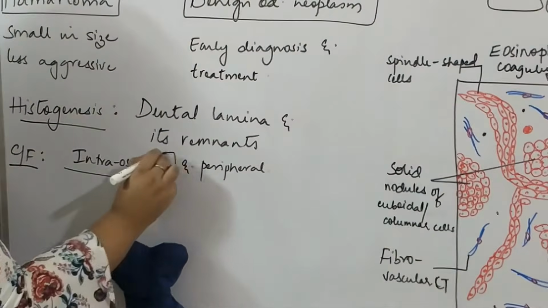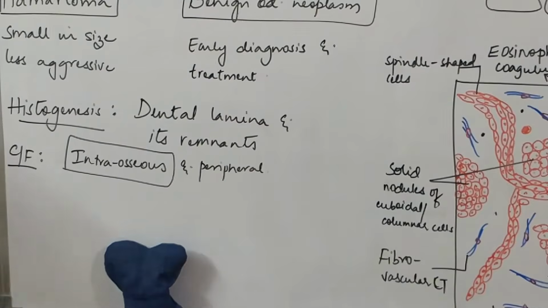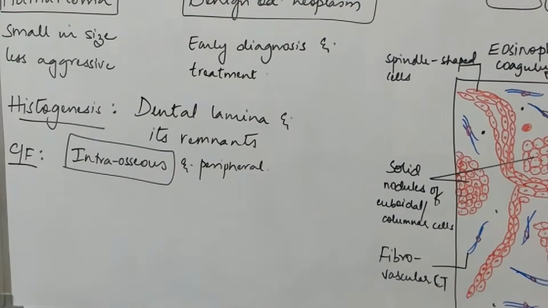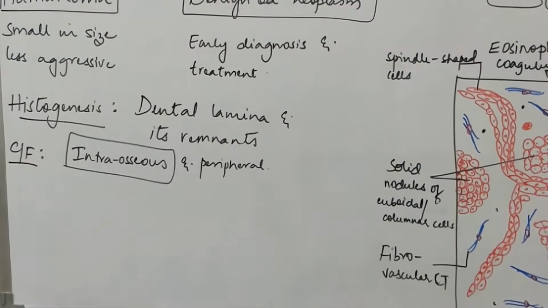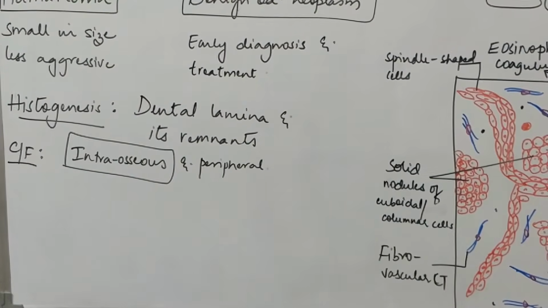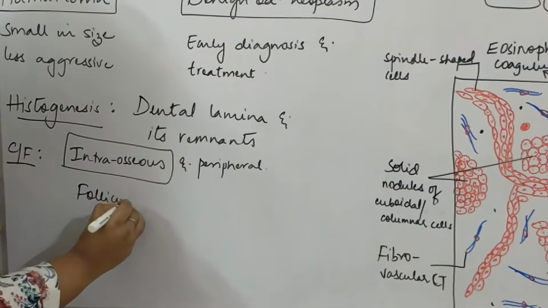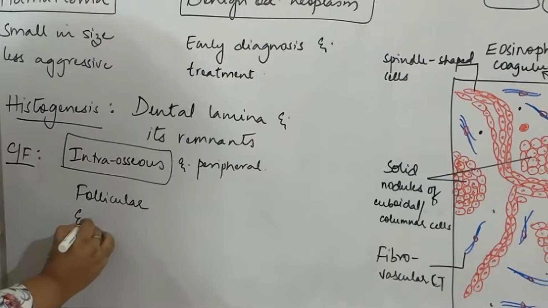Let us first see the conventional or the intraosseous variant. The intraosseous AOT can vary clinically as either a follicular type or extrafollicular.